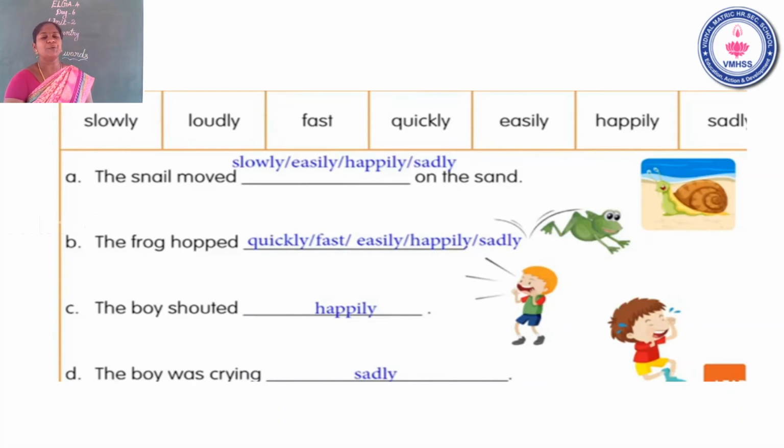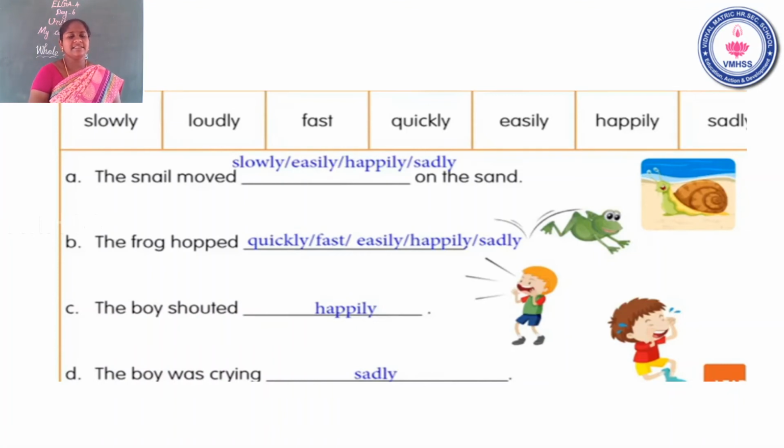Okay, question number 2A. The snail. Children, please repeat after me the sentence. The snail moved dash on the sand. Which one is the correct answer? Slowly. Children, the snail can move fast or slow. Very good. Children, listen. Very slow. Slowly, easily, happily, and sadly.